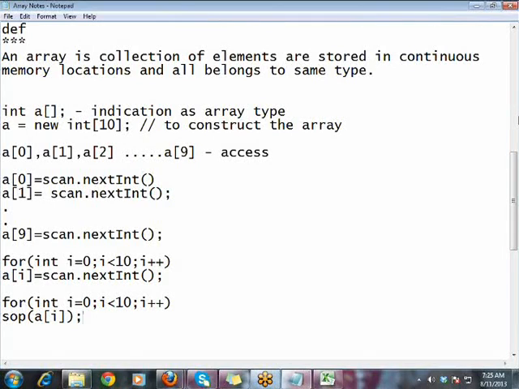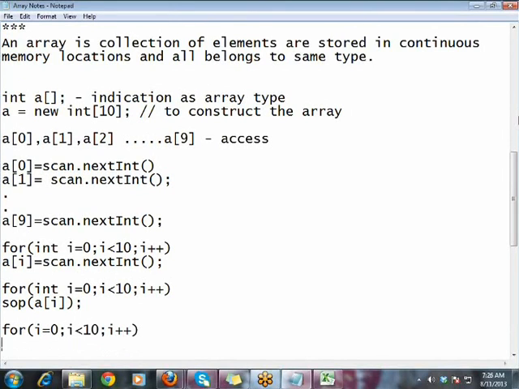Then what would you like to do? Calculation. Let us say you have 10 numbers and you need to add them. Again, take one loop. You know that this loop will be repeated 10 times, and anyway, to access the elements you have to use the I value: a of 0, a of 1, a of 2, something like that. Simply, sum equal to sum plus a of I.